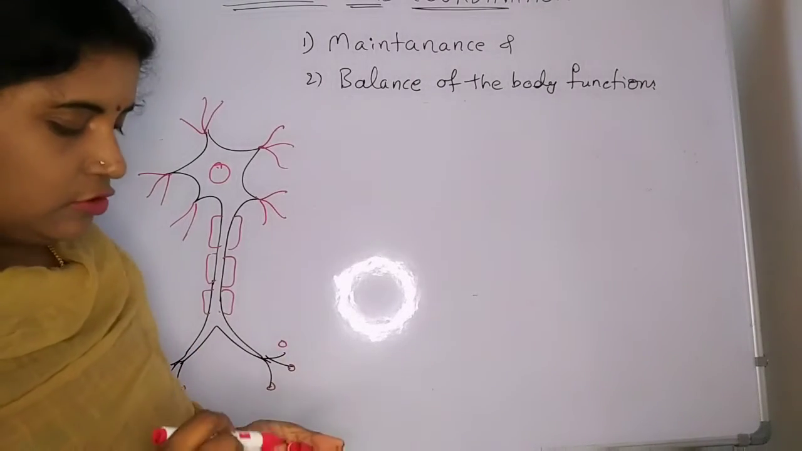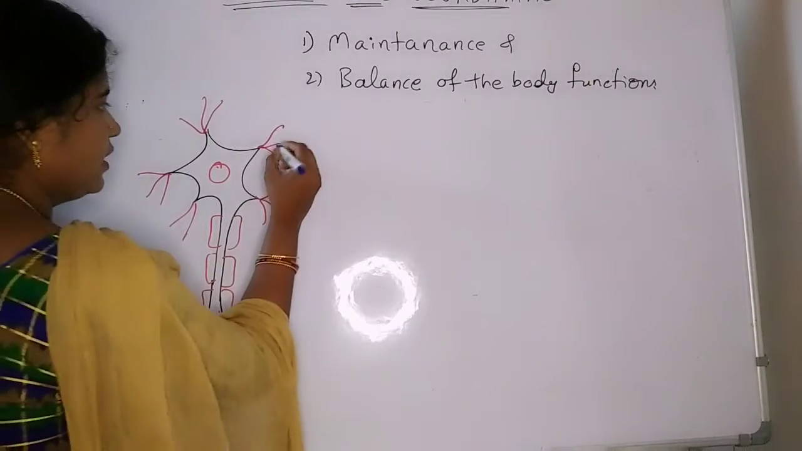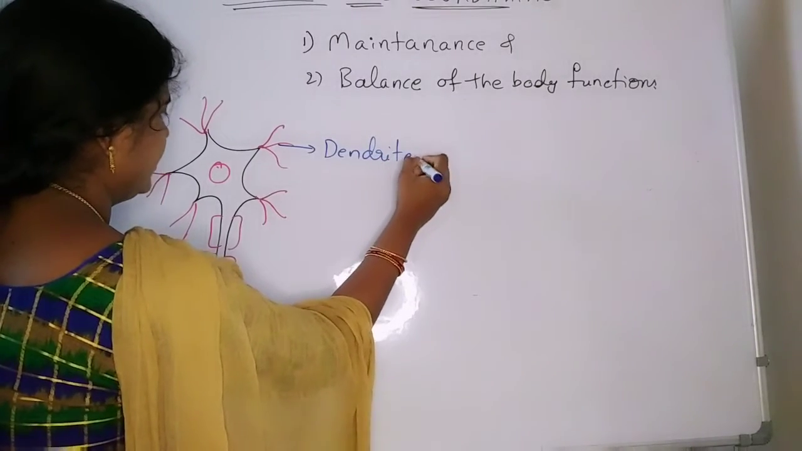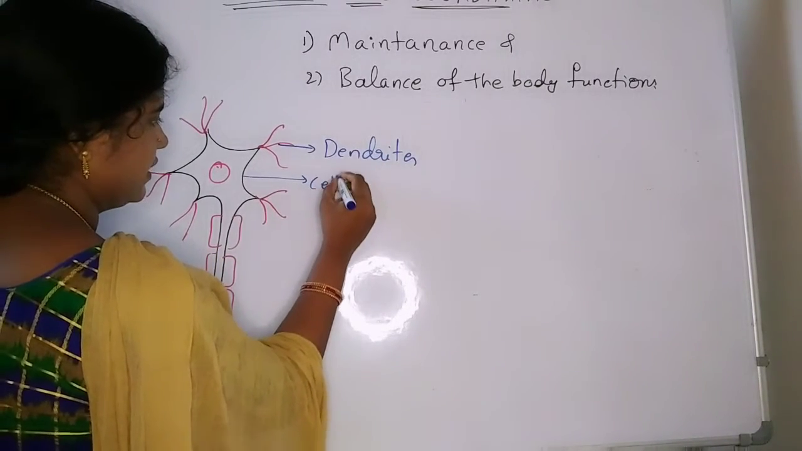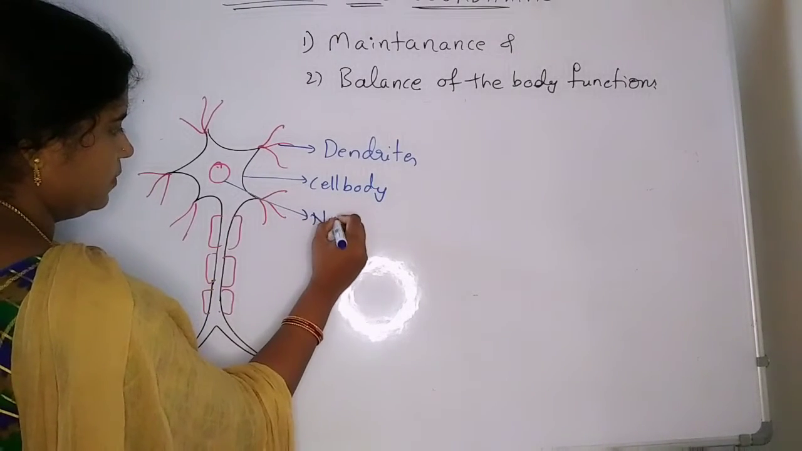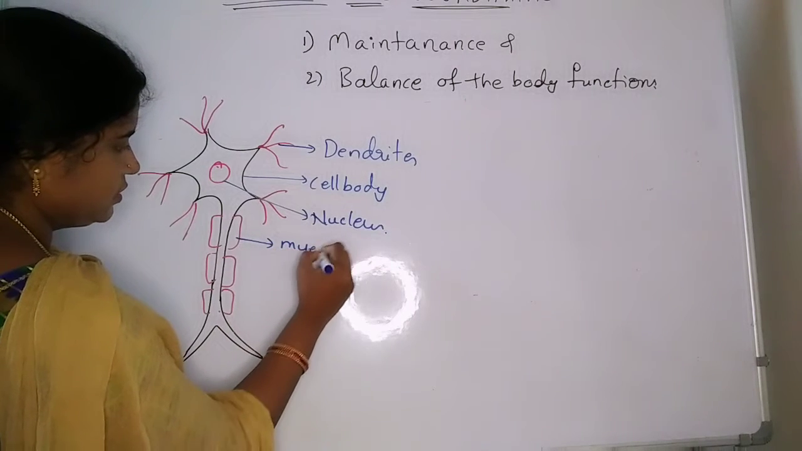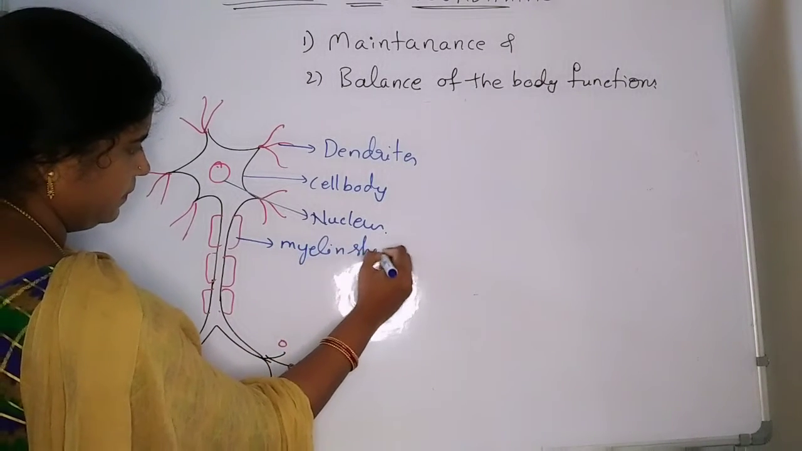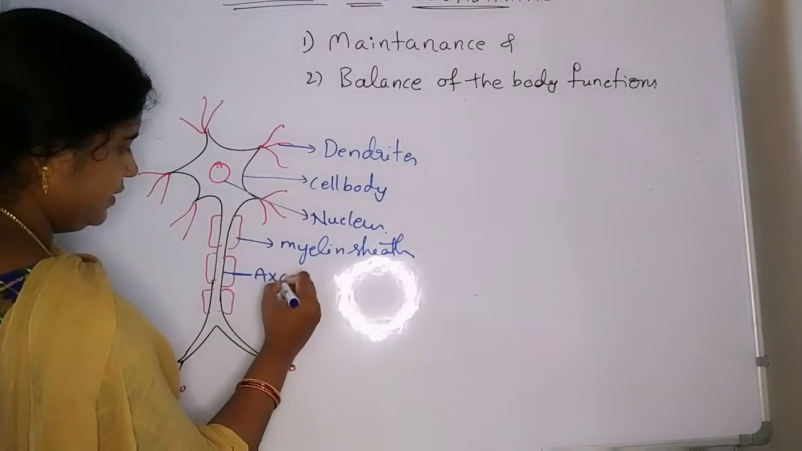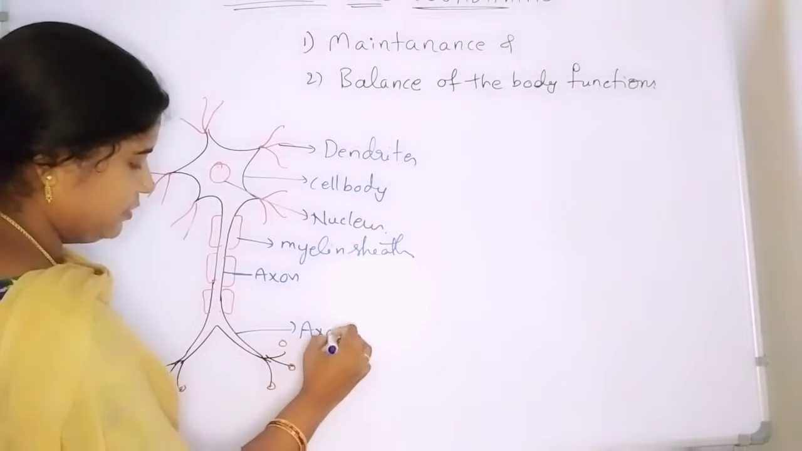Simple diagram. So here if you see the parts, they are the dendrites, and this one is the cell body, the middle nucleus, myelin sheath, axon, the middle long branch is known as axon, and there are the axon terminals.